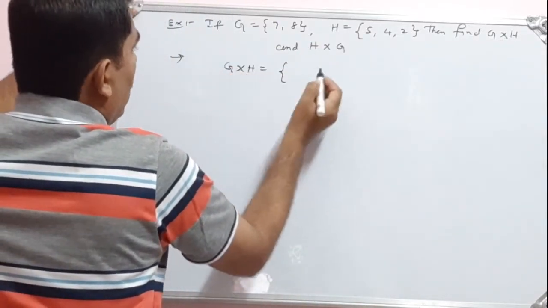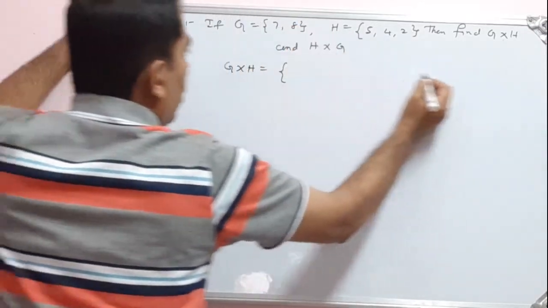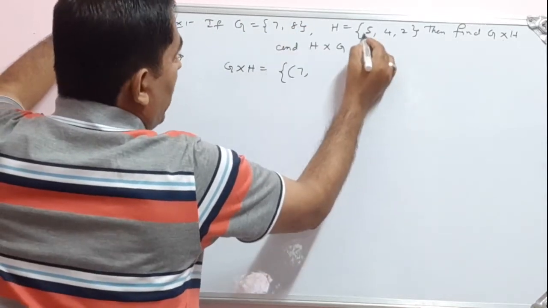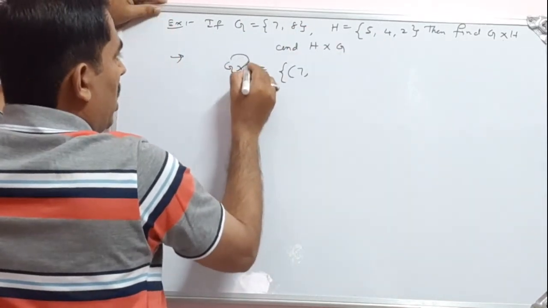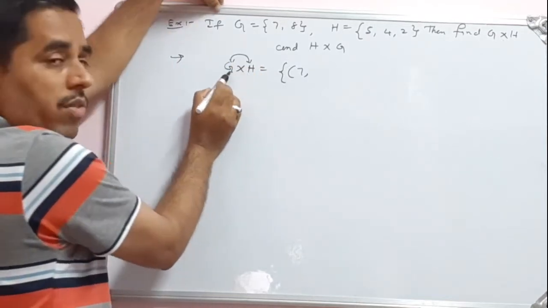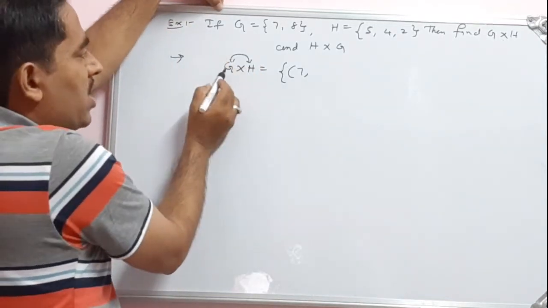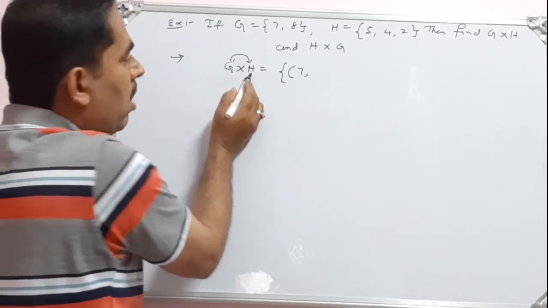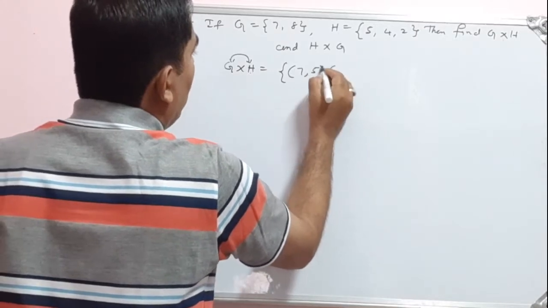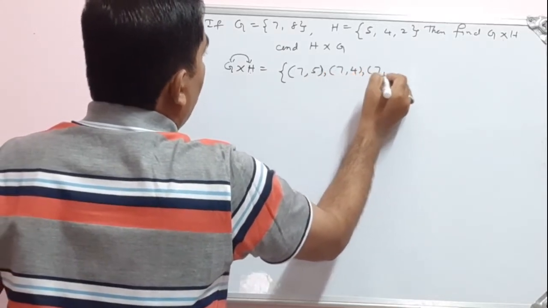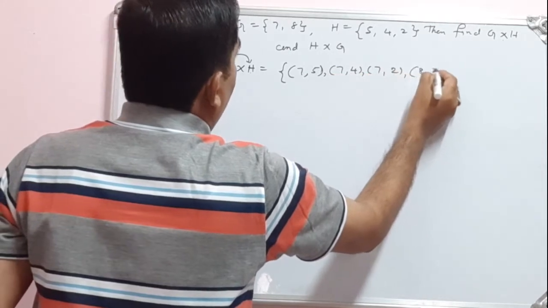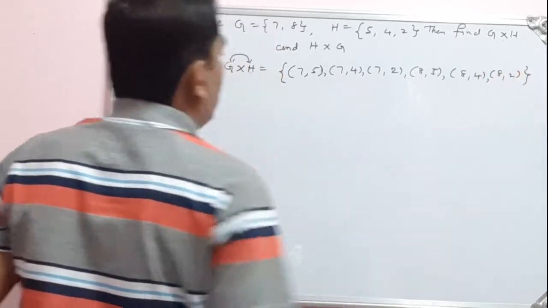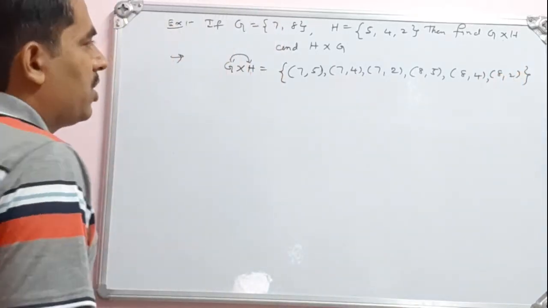See, G cross H. So observe the elements and write down the order. See, first element is what? 7 here. So fix the 7 here. G cross H means, normally we begin with the first element. First element of the first set, attach it to each element of the second set. So that is (7, 5), then (7, 4), (7, 2), then (8, 5), (8, 4), (8, 2). So this is G cross H.